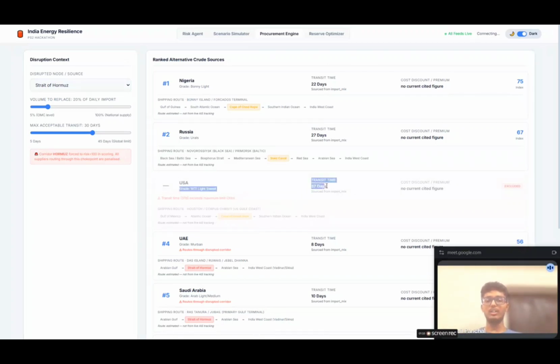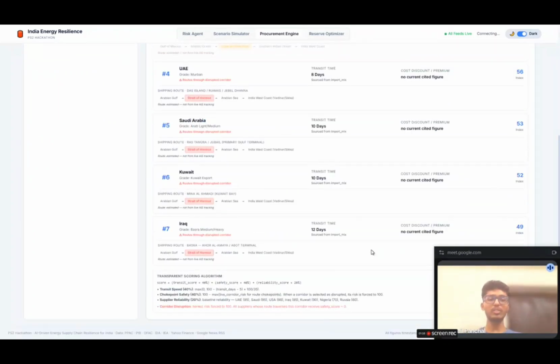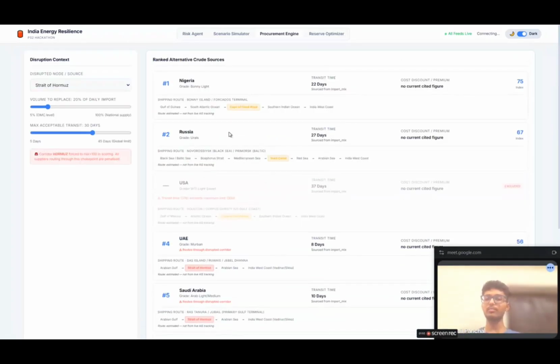But the transit time we have for the US is 37 days. Because of that, the US is disabled here. Now talking about the rest of the countries, Nigeria, Russia, right? Here for Russia it is 27 days, so it is clearly visible. Then talking about these numbers, 75, 67 and so on, these scores are coming from this formula. Score is equal to transit score times 40%, plus safety score times 40%, plus reliability score times 20%. So this is how the score is being calculated.